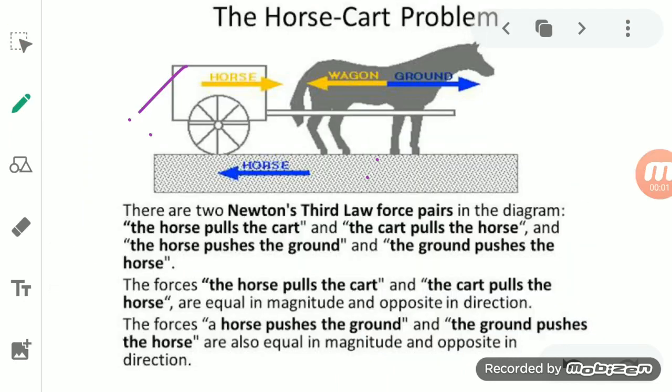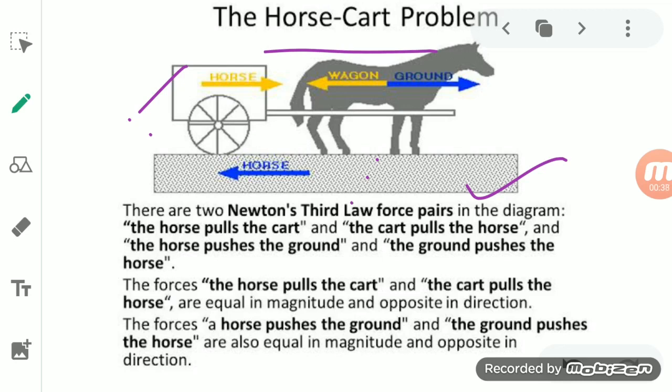Now we will see another case, and that is the case of a horse pulling a cart. So how can we apply Newton's third law? So here the third law, we know that it is what? An action and a reaction. So we can apply the third law of action and reaction to this situation, that is a horse pulling a cart. So according to the third law, we are talking about action and reaction. So basically if you see here, what kind of action and reaction is going on, students?